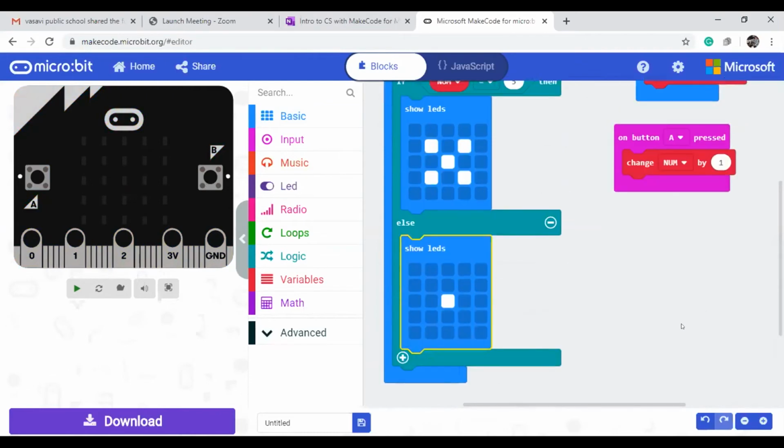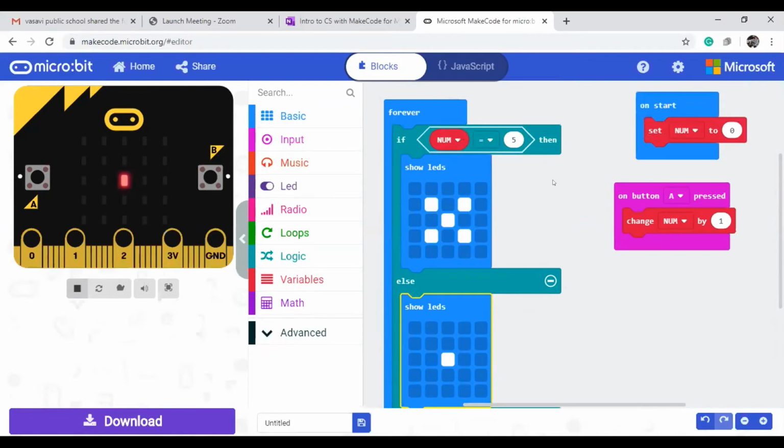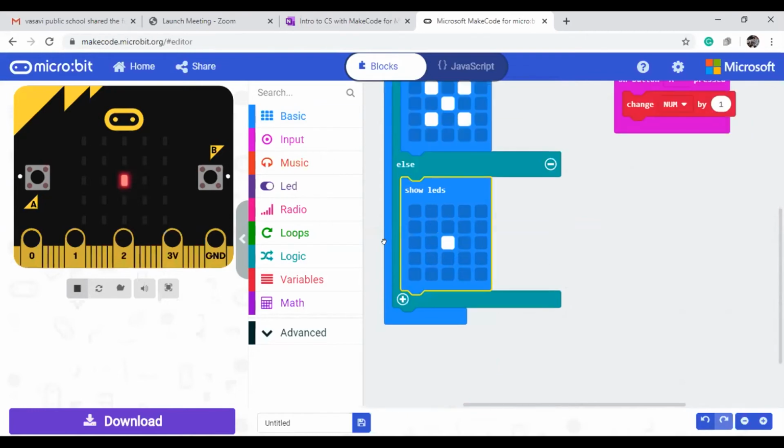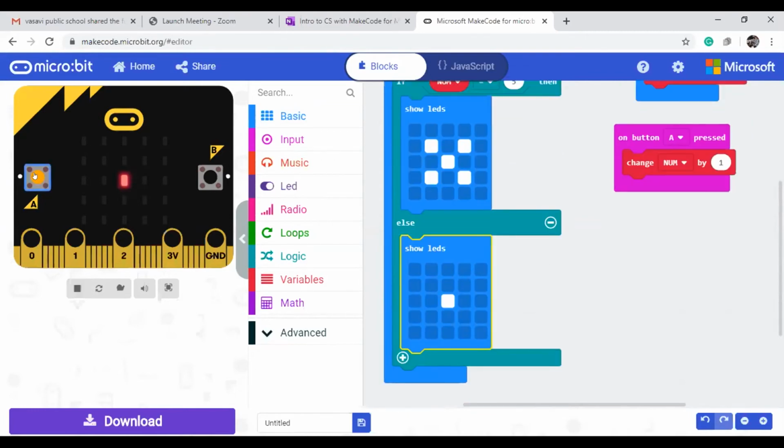Then what will happen? See here, if I start my simulation, initially it is showing like this, because every time it is checking the condition. If number equal to 5, now the number is not 5, we only just started, it is 0. So that's why it is showing this one. If I press the A button, still 1 only, so it is showing this one, still 2 only, still 3 only, still 4 only. If I press one more time, then it is showing it. So that's why if else blocks are useful here.